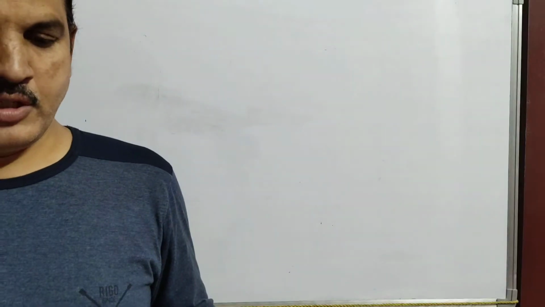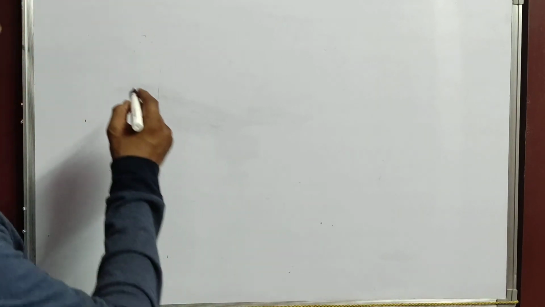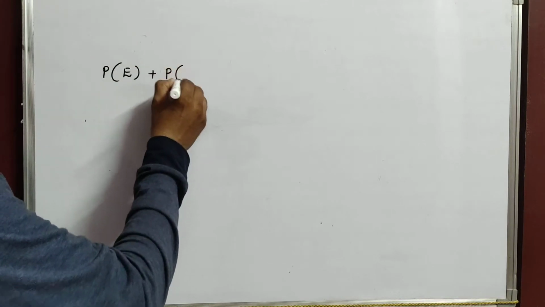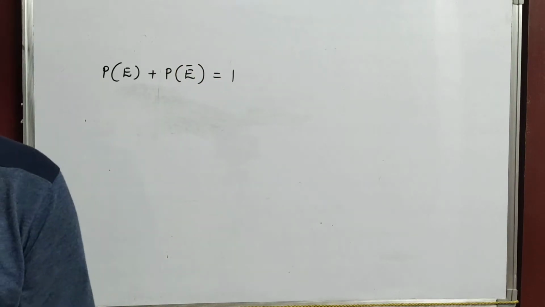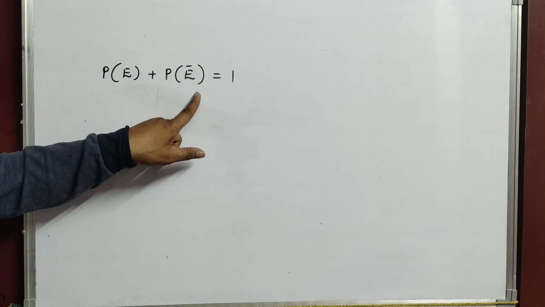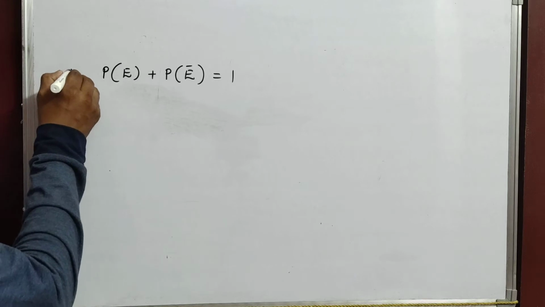Now exercise 15.1, see the first question there. Open your textbook, children, page number 308. The probability of an event plus the probability of not E. As we discussed yesterday in class, P of E plus P of E dash is equal to 1. So the probability of an event E plus the probability of not event is equal to 1. The first blank is 1.